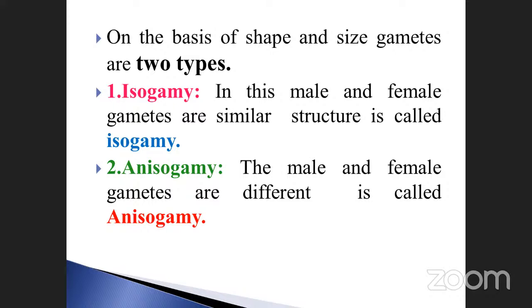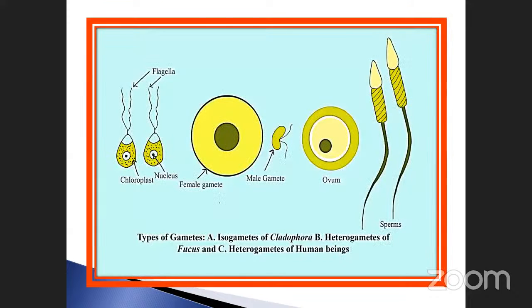Oogametes, what is that? It's the largest one, male as well as the female, largest one. But the female is also motile. Sometimes the male is motile, like that. See that structure, you can understand. This is also very, very important, my dear students.